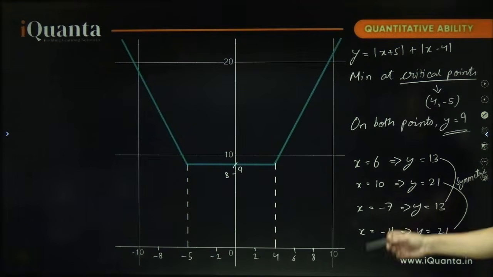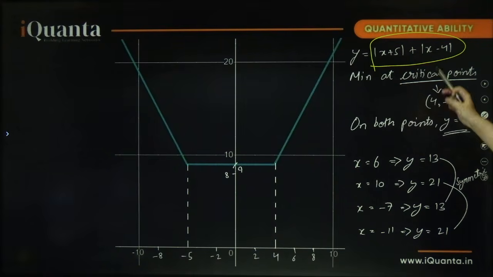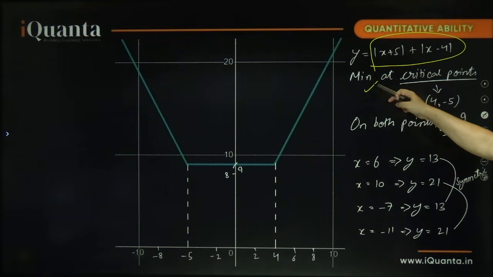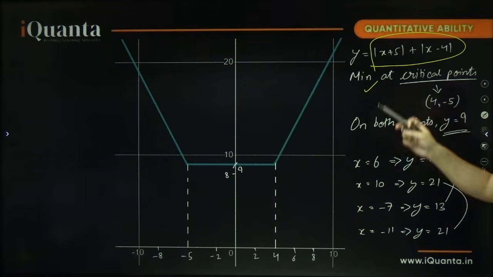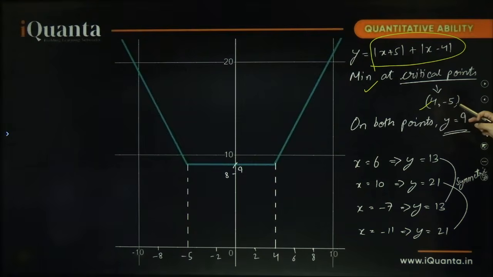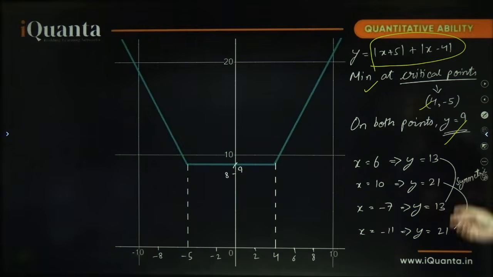Also remember that if somebody asks you the minimum value of this, mod x plus 5 plus mod x minus 4, it will always give its minimum value at critical points. What are critical points? Those points at which the mod becomes 0. So at x equal to 4 and x equal to minus 5, the value will always be constant. That is the reason you saw a flat line. This is the minimum value of this modulus, okay.